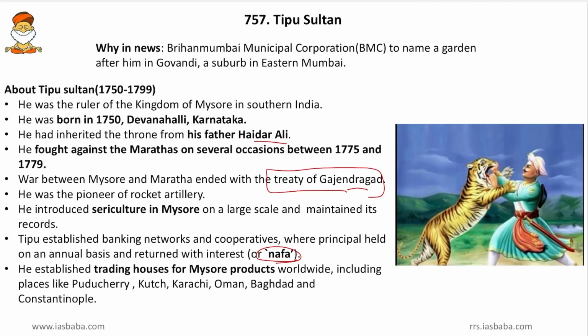Then he established trading houses for Mysore products worldwide, and it was also established in Puducherry, Kutch, Karachi, Oman, Baghdad and Constantinople. So in all these areas, Mysore products were sold like hotcakes.